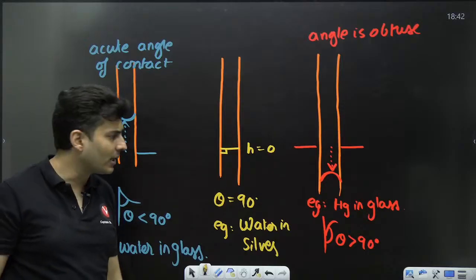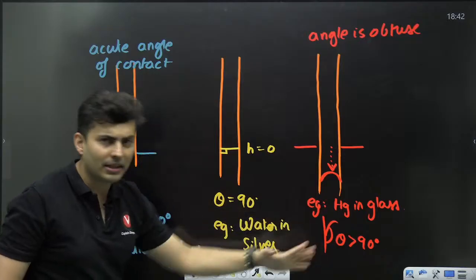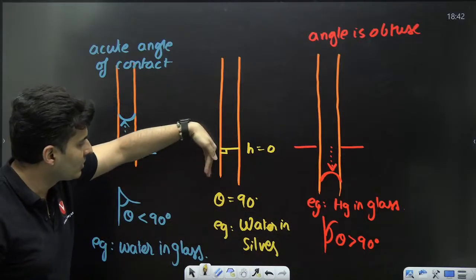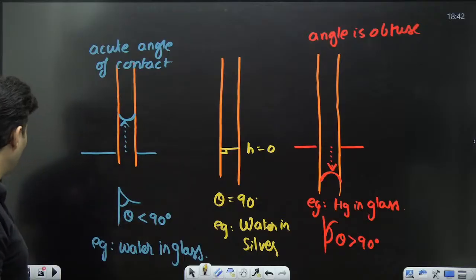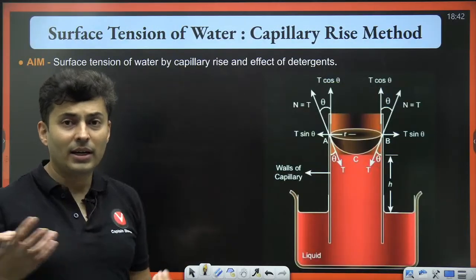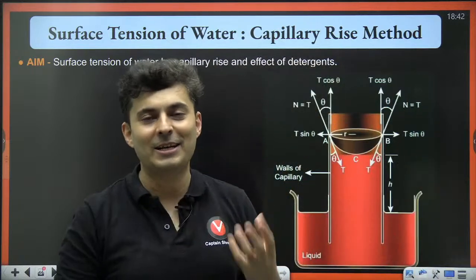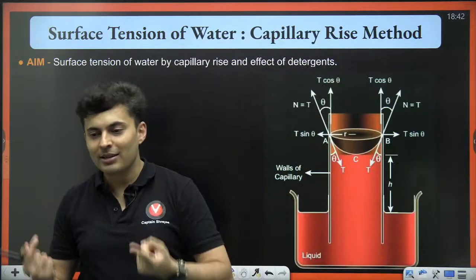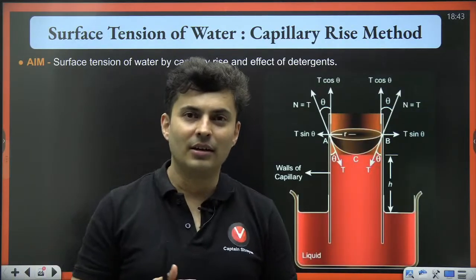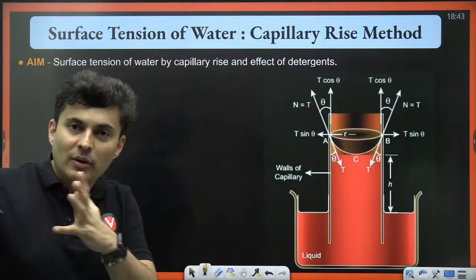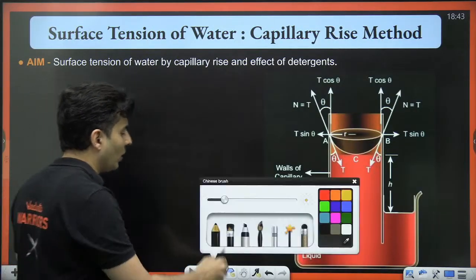You can see that right over here. It is made inside the liquid. Whatever is the angle between the liquid and the solid surface inside the liquid, that is the meaning of angle of contact. You don't have to worry about what is angle of contact. In case you do not know what surface tension is, then you have to go back to the entire chapter and read from the beginning what is surface tension, what is cohesion, what is adhesion. If you have not read that chapter, then this might sound a little bit out of the box.